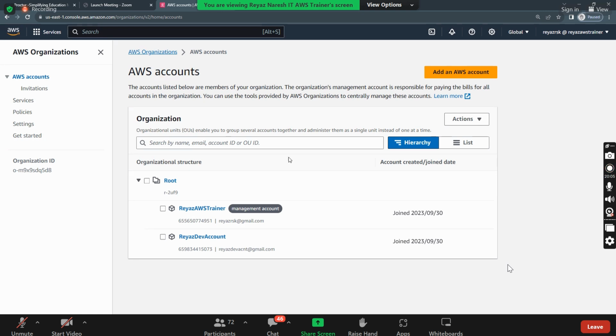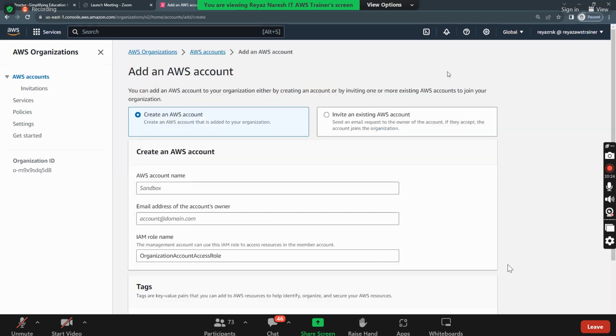So there are multiple ways for us. Do you see here? Add an AWS account. So this is another Ria's dev account. No, this is another root account that I have already created parallelly. So assume that I already have one account created. So what you need to do, Nana, here? You need to add an AWS account. So click on it, add AWS account.